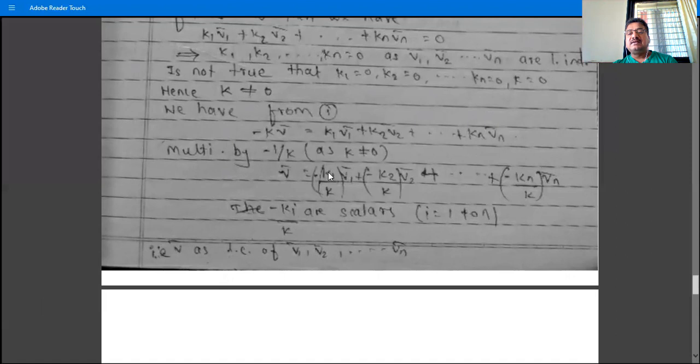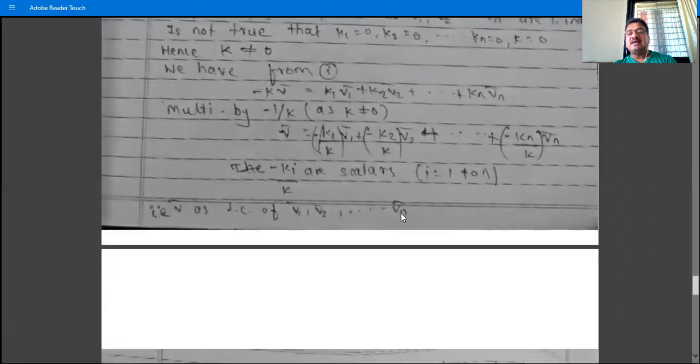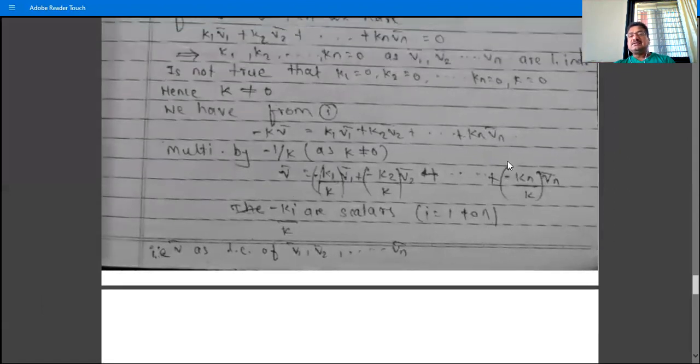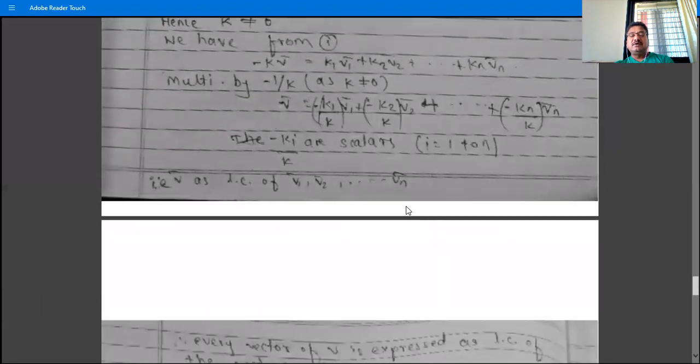All these, minus Ki divided by K for i from 1 to n, are scalars. Therefore this right-hand side is a linear combination of V1, V2, ..., Vn. That is, V bar is expressed as a linear combination of V1, V2, ..., Vn.